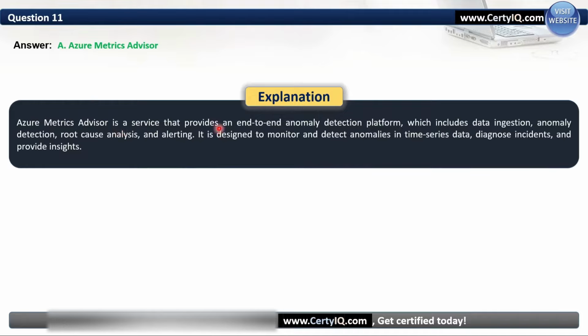Azure Metrics Advisor is a service that provides an end-to-end anomaly detection platform, which includes data ingestion, anomaly detection, root cause analysis, and alerting. So all of these 3 requirements are fulfilled here.